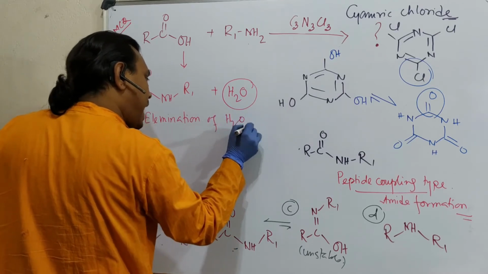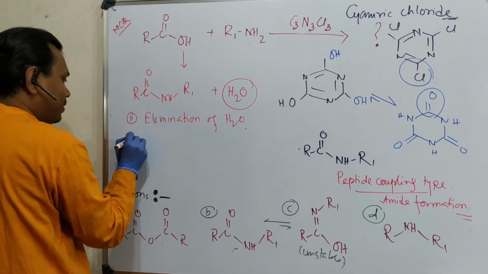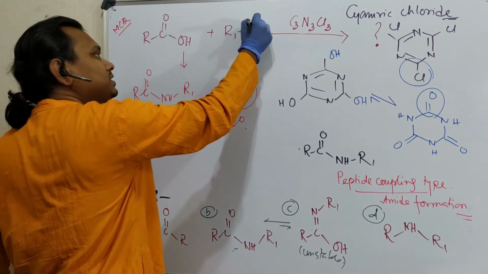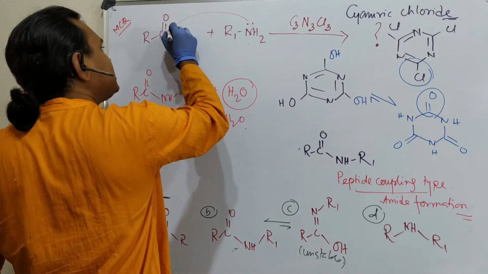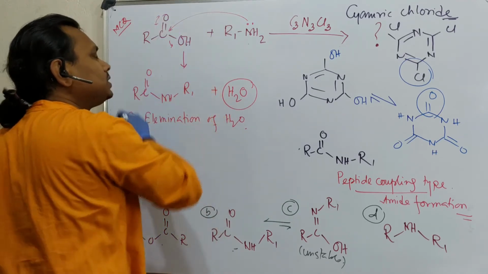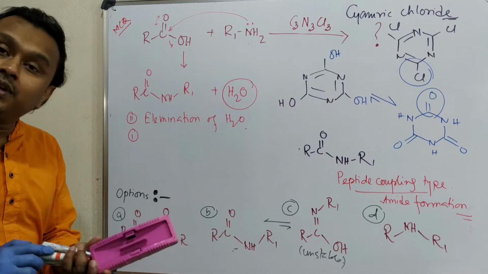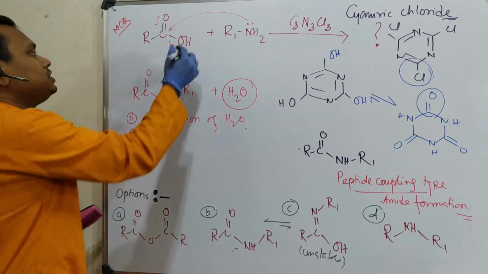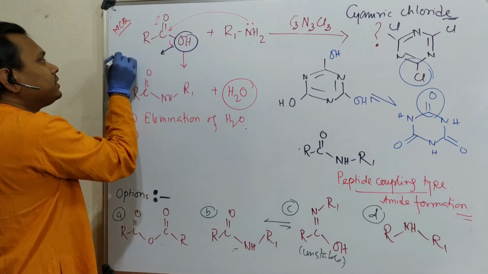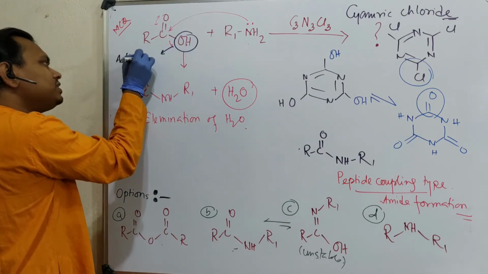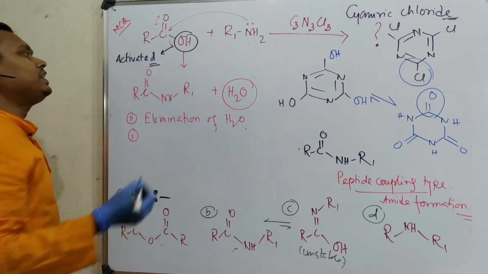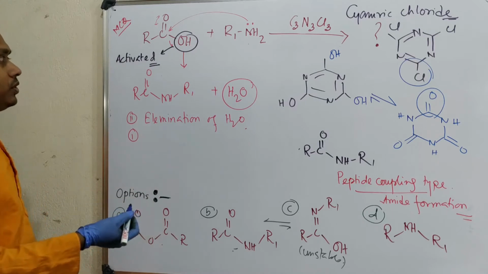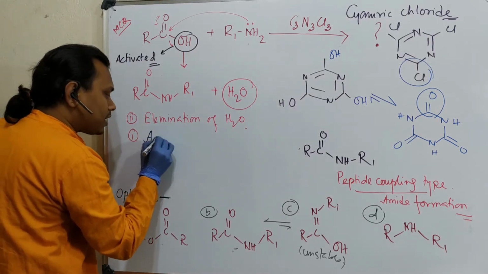Second, actually this is point number 2, better to say. What is the prime important point? In this case, the amine is a nucleophilic reagent, so it needs to attack this carbonyl carbon, it will open up, come back, and this will leave. But is OH a good leaving group? Obviously not. So that's why this OH needs to be activated. Activated means it needs to be converted or attached with something through which it becomes a good leaving group. So, activation of carboxylic acid.